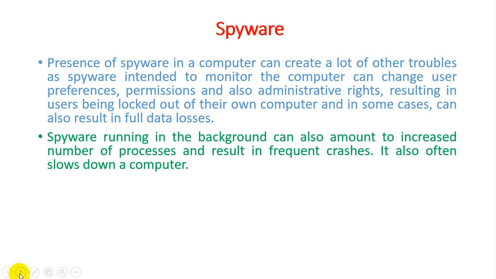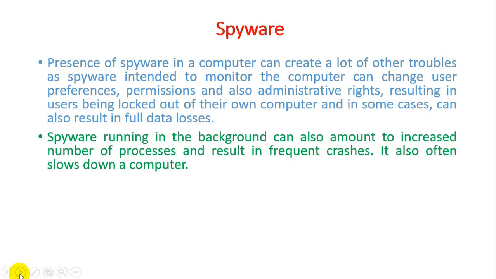Spyware running in the background can also increase the number of processes and result in frequent crashes. As we see many times, a system will be hacked, or we can say it hangs, because so many processes happen in the background. It means we can't perform the actual process and some other processes will automatically pop up in our system.